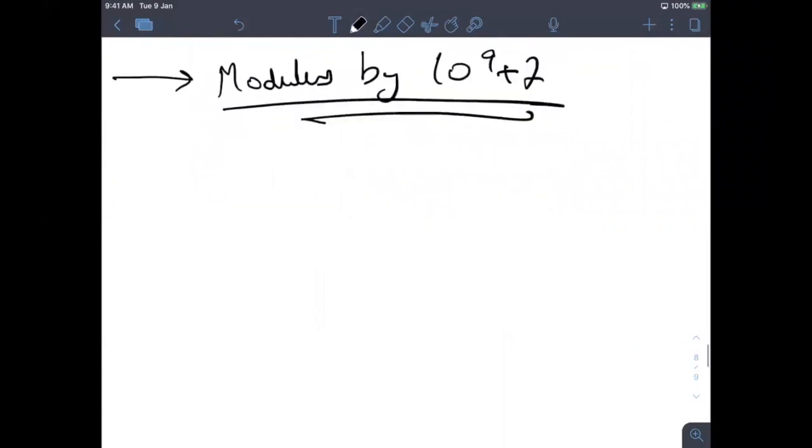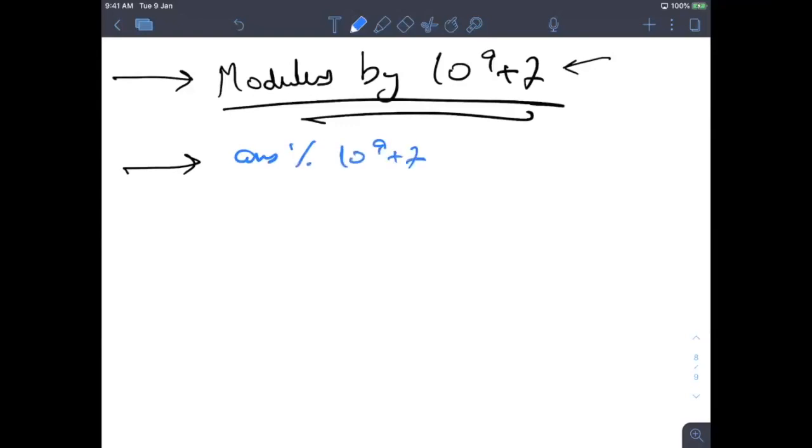If you have done 20-30 problems, you have definitely encountered a problem where you have to print the answer modulus by this number. It is a prime number, and a very common number in the competitive world. You will definitely get a question where you have to print the answer modulus 10 to the power 9 plus 7.